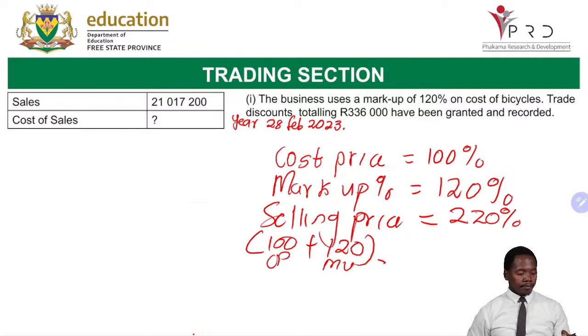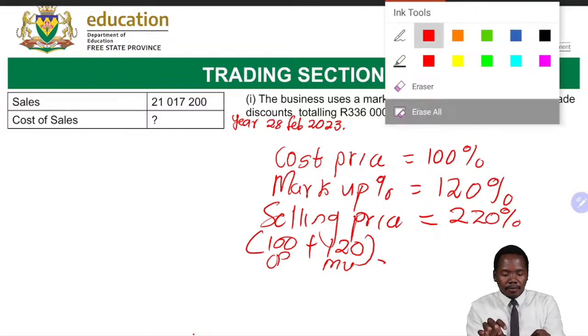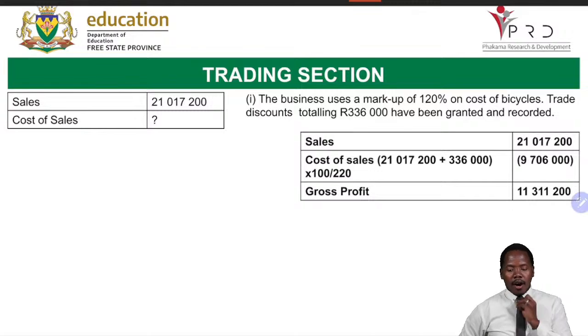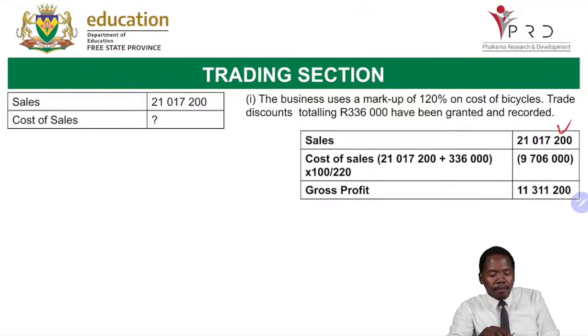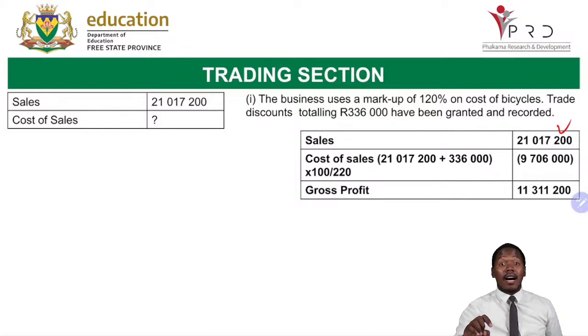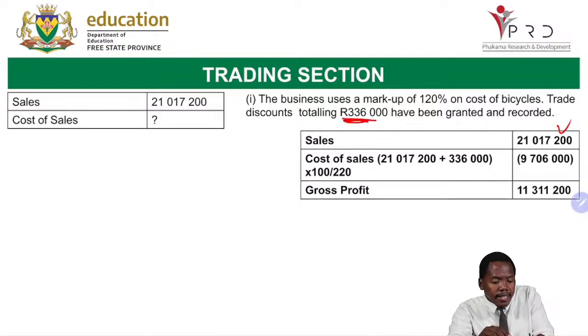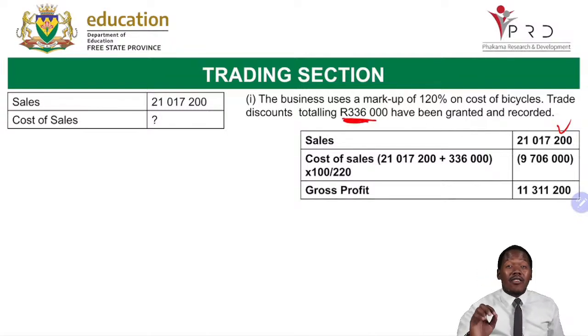Now let us move on. Now let us look at how we are supposed to be recording this in our statement of comprehensive income. Please allow me to erase this. For our sales now, I'm doing my statement of comprehensive income. My sales is given 21,017,200. For cost of sales, how do I get cost of sales? They said that the trade discount has been granted and recorded.